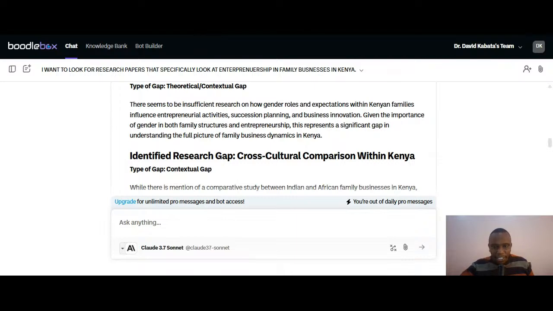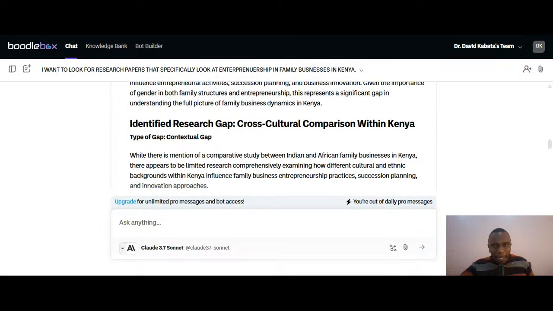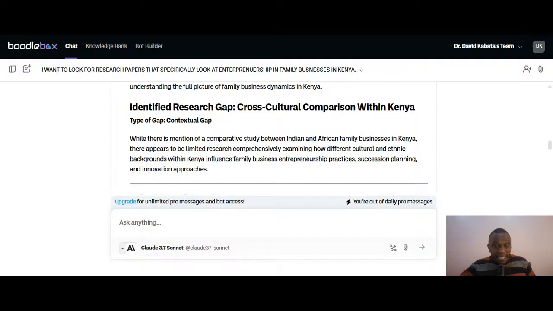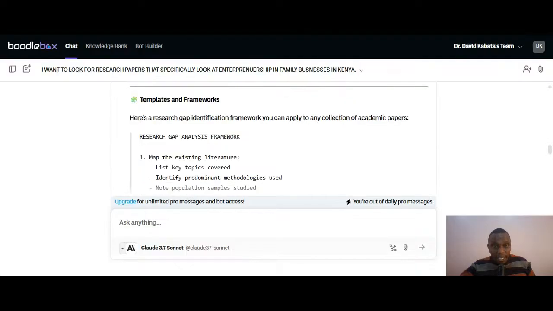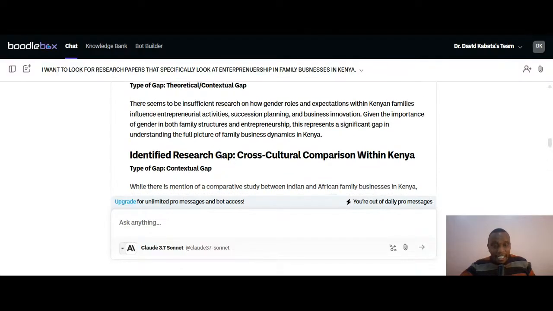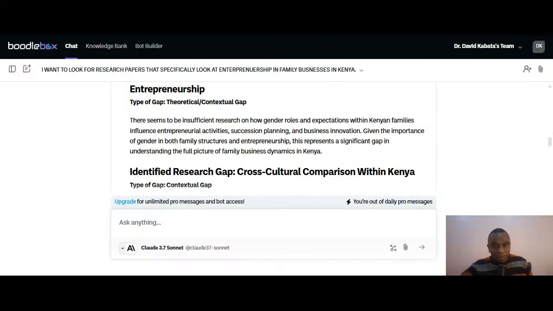Then we have the cross-sectional cultural comparison within Kenyans. We can go to different cultures, the Indians, the Africans, the Kikuyus, the Luos, and try to see whether there is any difference in the results we are going to get. So all these are the research gaps that have been gotten from some of those papers.